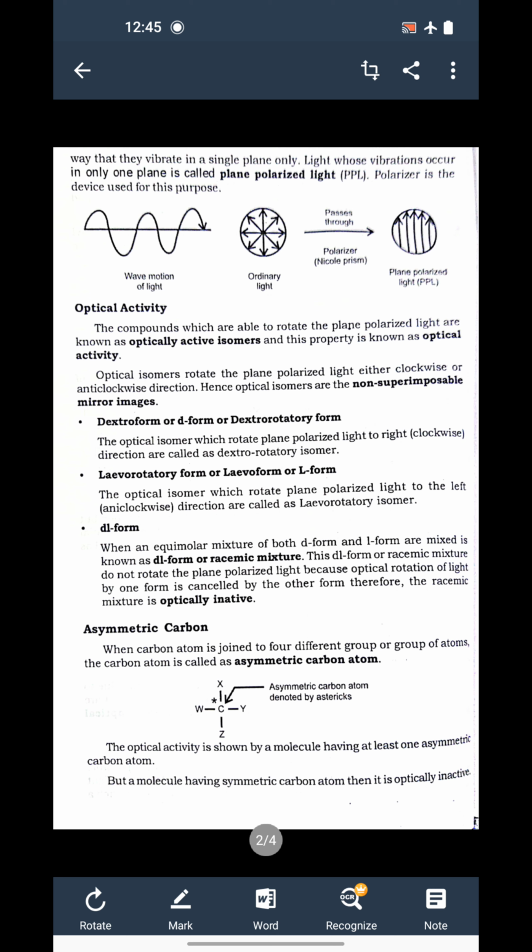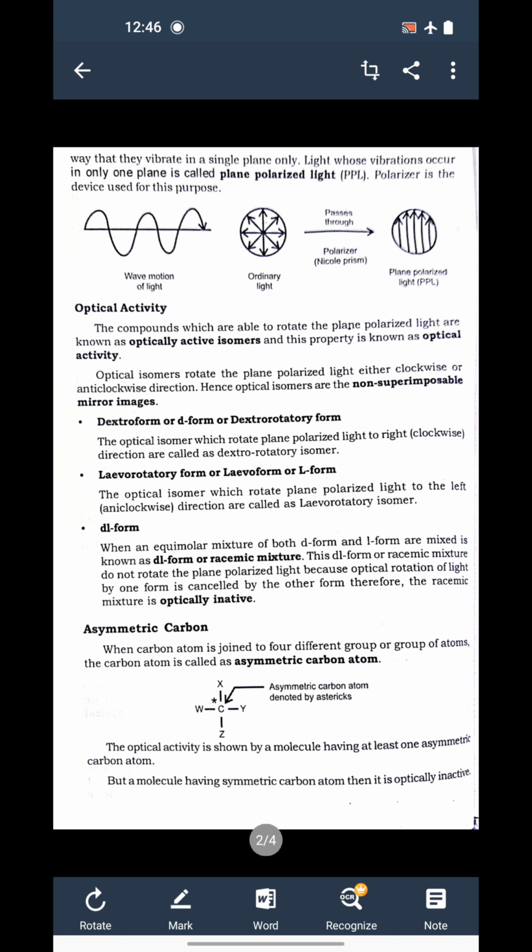You can see here the wave motion of light, and ordinary light vibrates in all possible directions. But when such ordinary light passes through a polarizer, for example a Nicol prism, the vibrations are adjusted in one plane, and that light whose vibrations occur only in one plane is called plane polarized light, or PPL. And a polarizer is a device used for conversion of ordinary light to PPL.